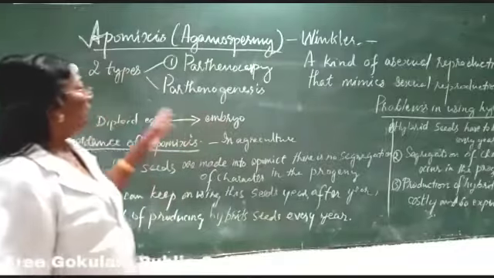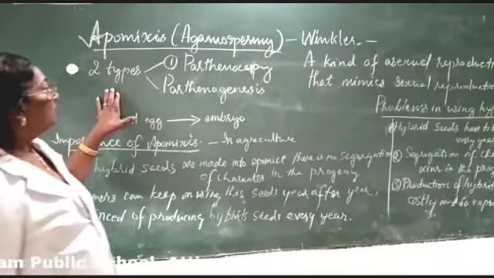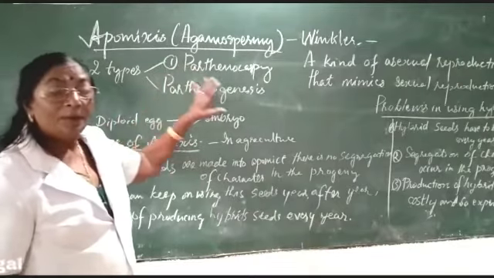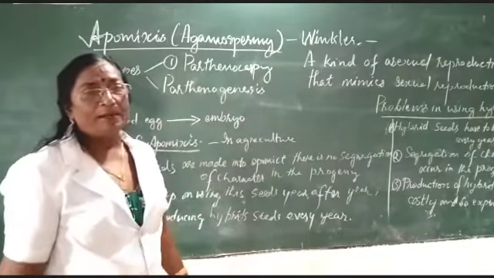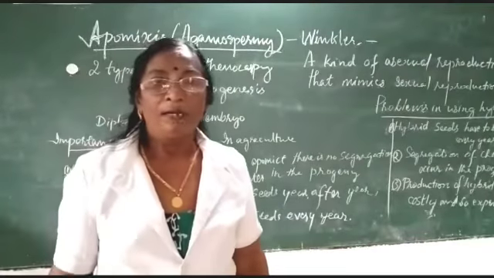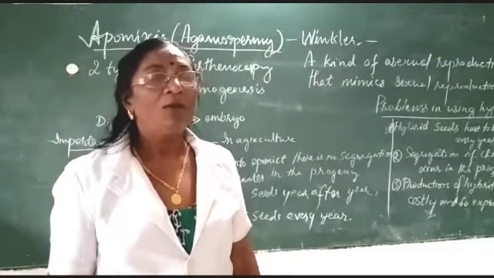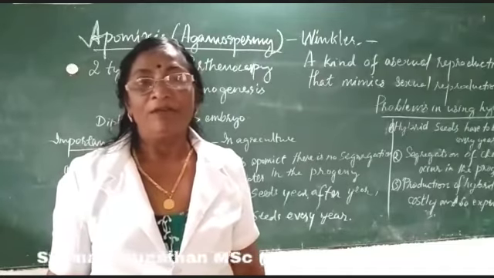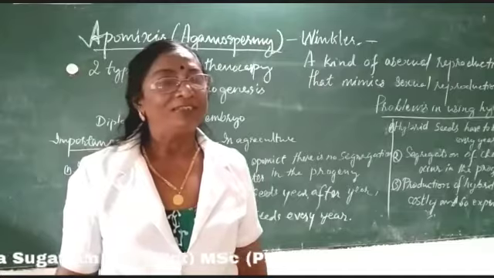Now, there are two different types of apomixis, namely parthenocarpy and parthenogenesis. We have already studied parthenocarpy: the development of fruit without fertilization.